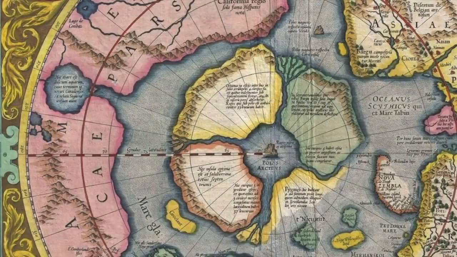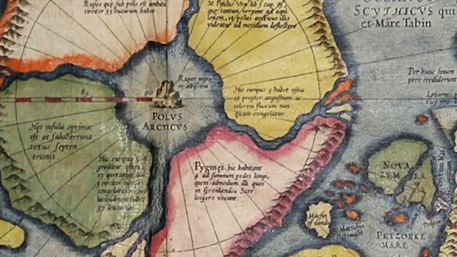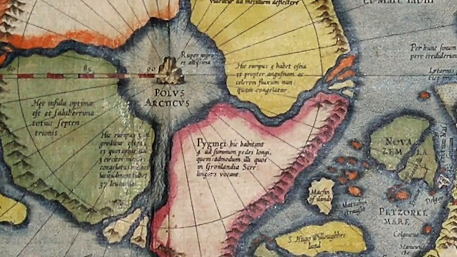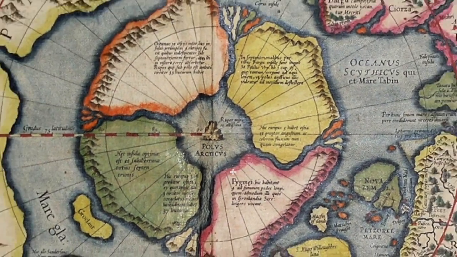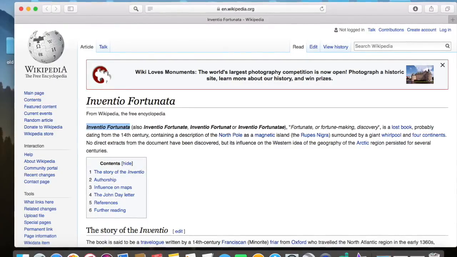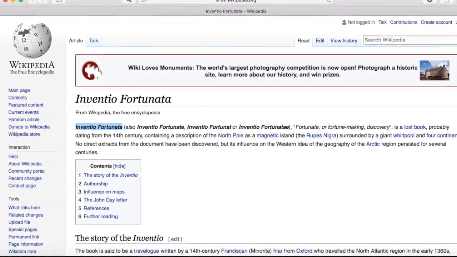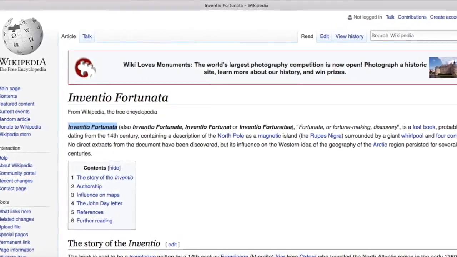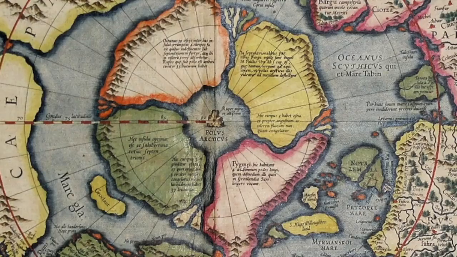So, this North Pole, here we see we have pygmies, a region inhabited by pygmies. Now this I think is written in Latin. And these rivers, and as it's been written, and again, I don't have the writings here, but I've heard there's a lot of information, and these rivers were said to flow inward. I think maybe one or two flowed outward and one flowed inward, but it was as if it was a drain, and sailors would get pulled in, and it was very difficult to get out.